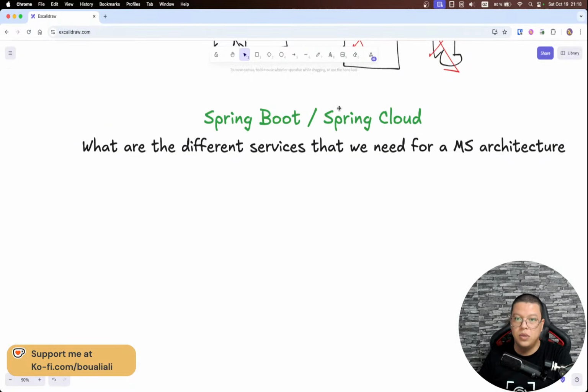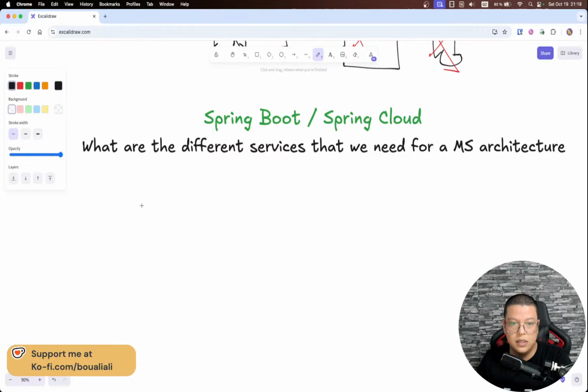Okay, so here, let me go back. The first thing, or one of the important parts that we need to consider when moving to a microservices architecture, is something called externalized configuration, or externalizing configuration.